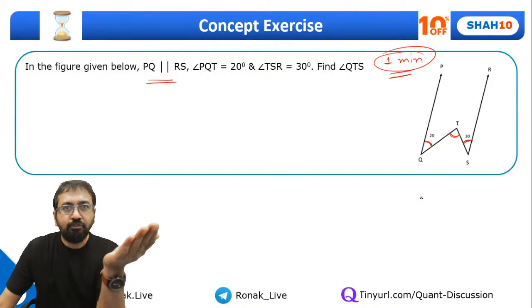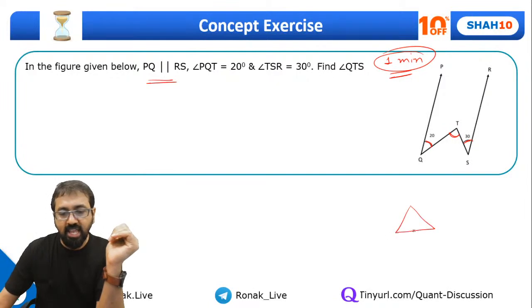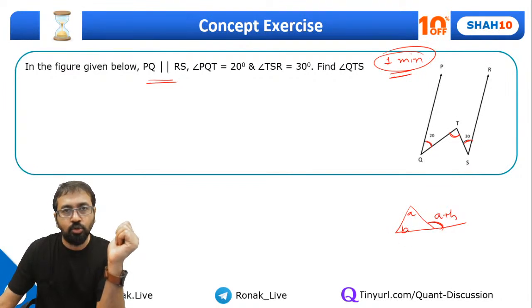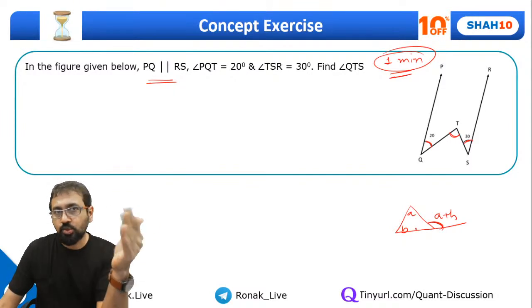So there are a couple of ways to do it. Of course, we haven't discussed triangles, but once we discuss triangles, this is called an exterior angle in the triangle. So this angle is equal to the sum of the remote interior angles. So if you want, you can solve it this way, or you can solve it by the transversal concept.